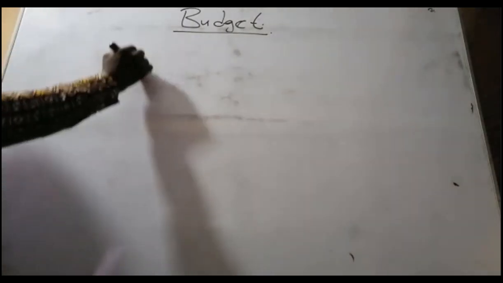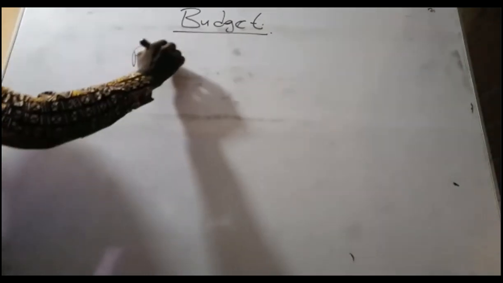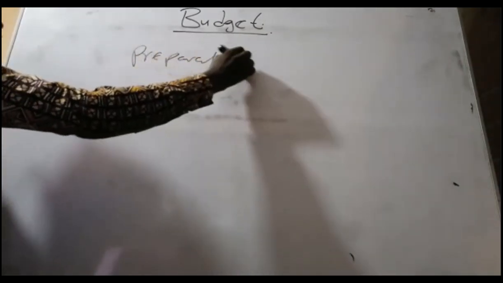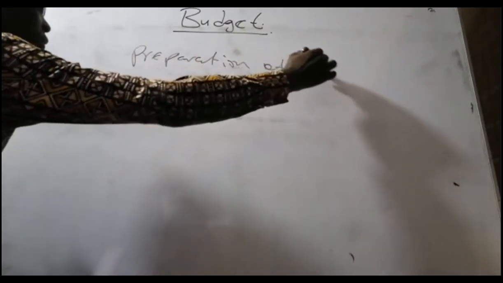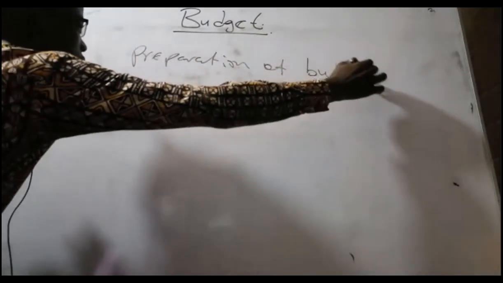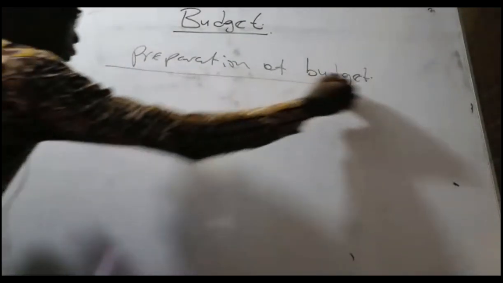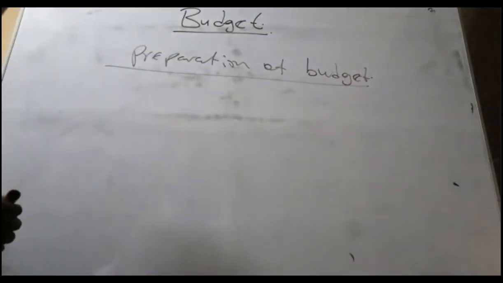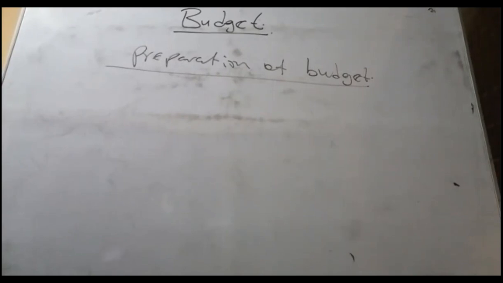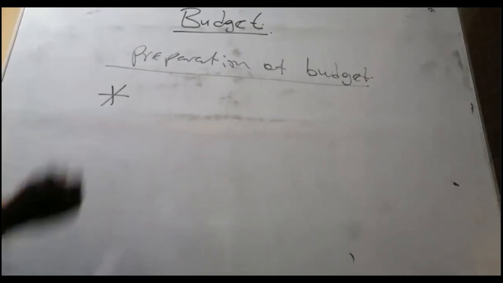Now let's go straight to the point. How to prepare a budget or the various budgets. So we will go straight and say preparation of budget. The budgets that we are going to prepare, there are various stages, and don't forget about the stages too. We have the types of budget that we have to prepare. Basically, there are two types of budgets that you may be required to prepare.